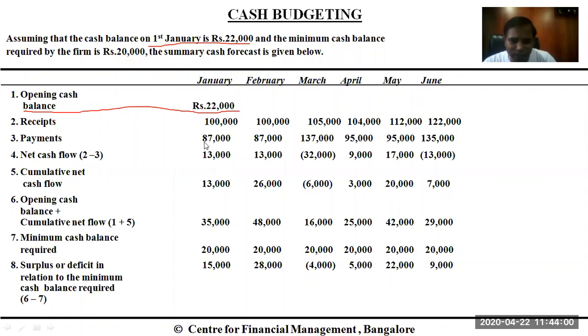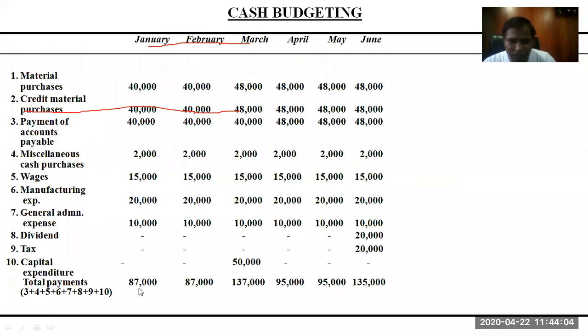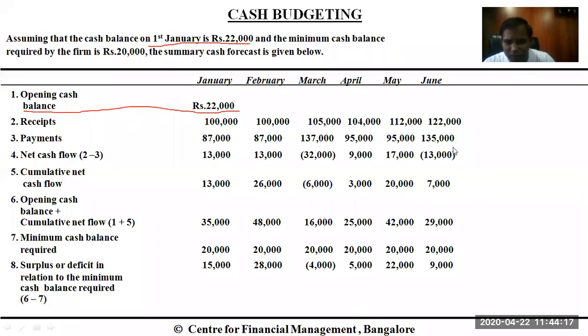Whereas these payments are reflected from the previous slide where we prepared payments: 87,000, 80,000, 87,000, 137,000, 100,000, 95,000, 95,000, and 135,000. If we go back, we find the same figures there. So this is what the company is going to receive in the months of January, February and so on, and these are the payments.